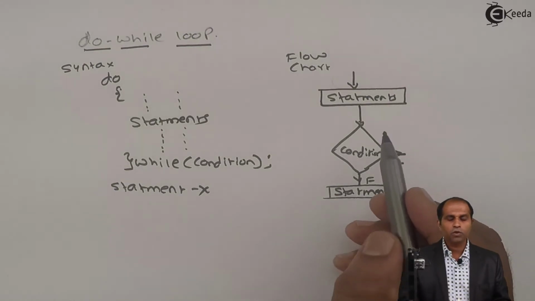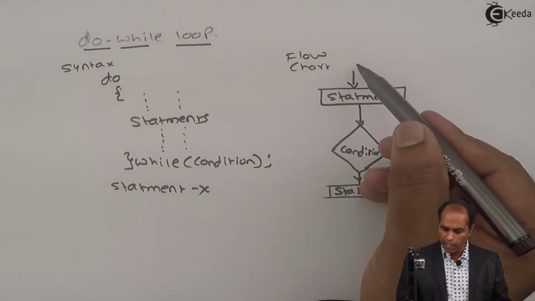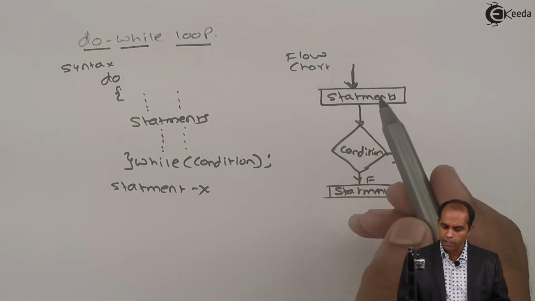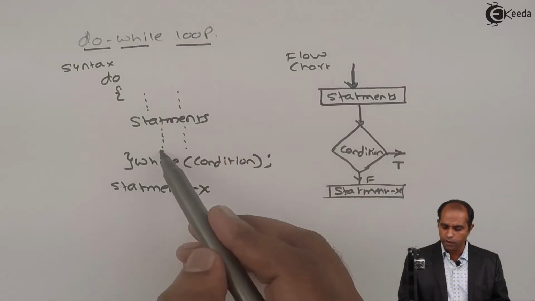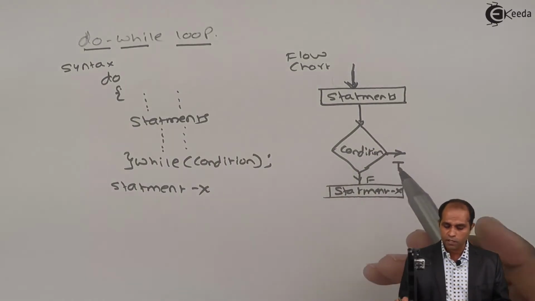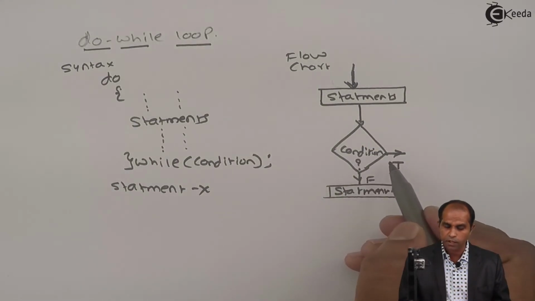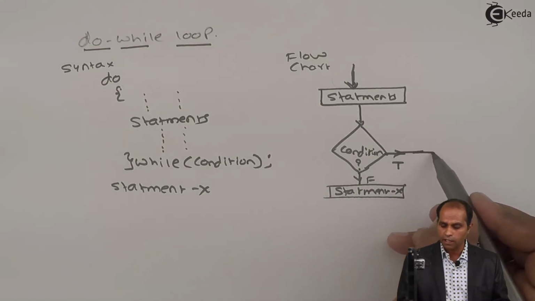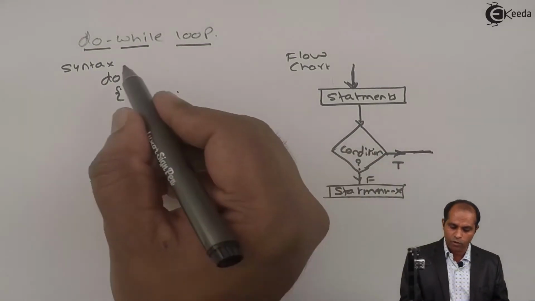Now, let me show the working of this do-while loop. As it is said, first it will find the keyword do. Assume that I have the keyword do at this place. It will execute the statements. After that, a condition is tested. A condition may be true, may be false. If the condition is true, it says that I'm supposed to go back to the keyword do.